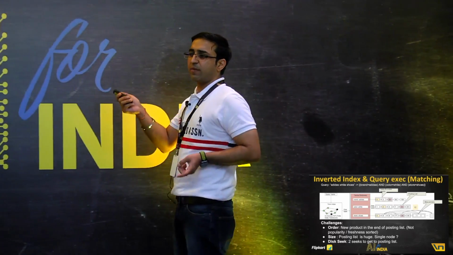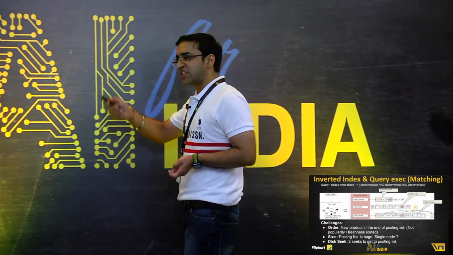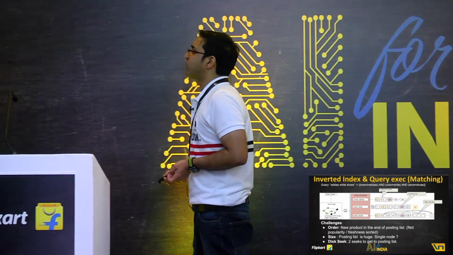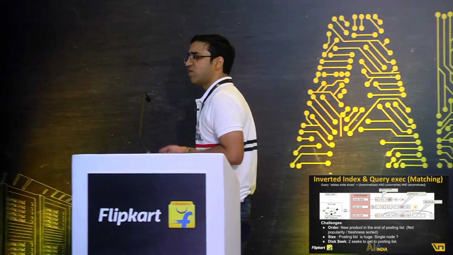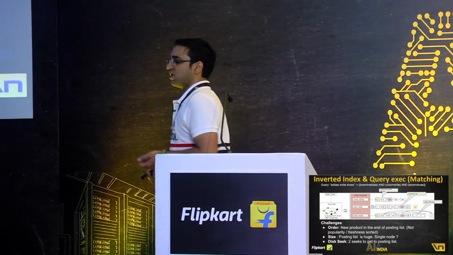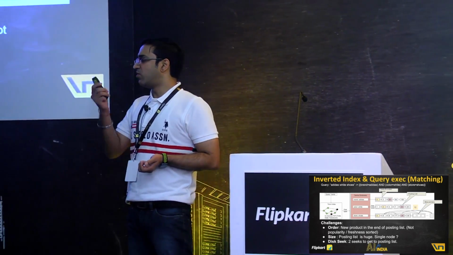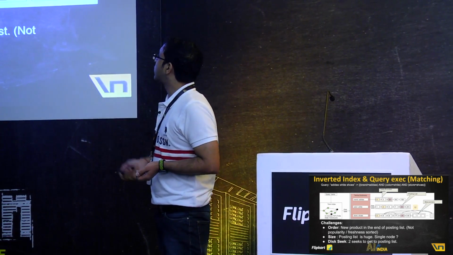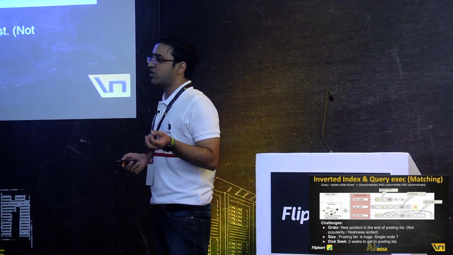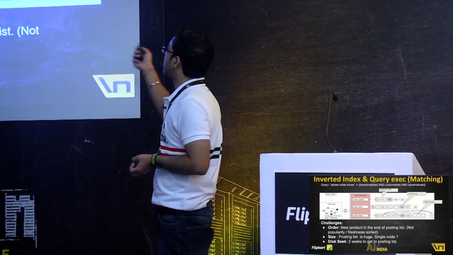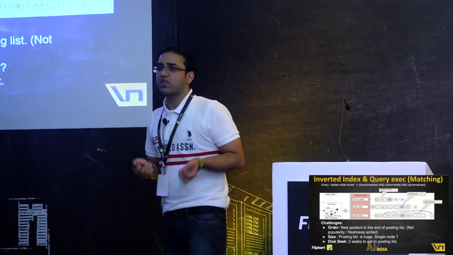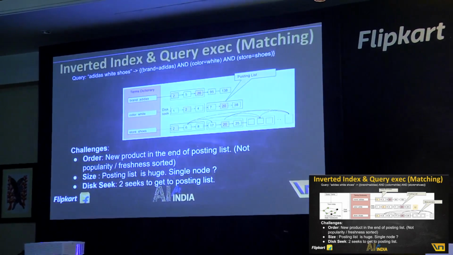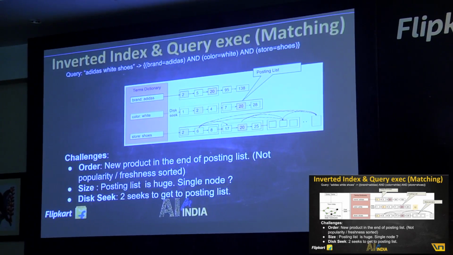This is how the inverted index typically looks. I'm going to talk about matching and ranking in the next slide. This is an inverted index. If you've not seen this before, it's very much like a book. At the end, you see a glossary. In the glossary you see multiple words written there, and for each word, you see page numbers written. Very similar to that, we have a term dictionary, where for each of the terms, what you see on the right is a posting list, or the list of all the documents in the index which match. This is simplified and called a posting list, the list of matching documents.